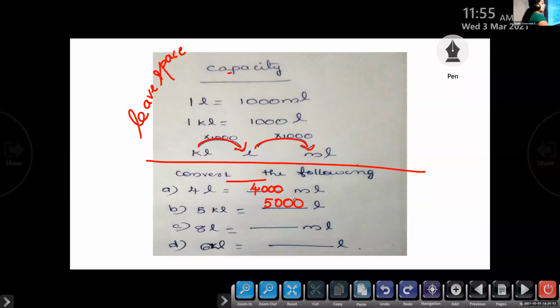Now, Asher, please unmute and give me the answer for the next question. 8 liters equal to dash milliliters. 8,000 milliliters. Correct. Very good, my dear. Now, who is there to get a chance? Bandhan's video is not seen. Gauri, please unmute and give me the answer for 6 kiloliters equal to dash liters. Ma'am, I cannot see the board. Ma'am, 6,000. Very good.